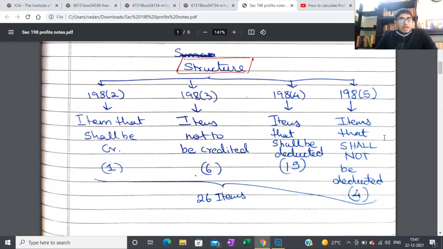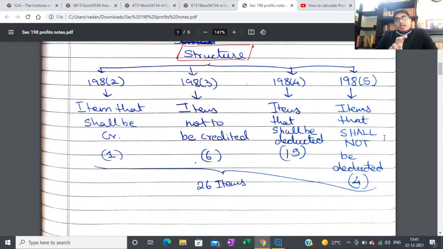Now when we look at the structure, basically this section is broken down into four different parts. So 198.2 talks about items that should be credited, that should be added to the profits, and there's only one item that's there. We will come to that. Section 198.3 talks about items that should not be credited. There are 6 items. 198.4 talks about items that shall be deducted, so expenses basically that should be deducted. And 198.5 talks about expenses that should not be deducted.